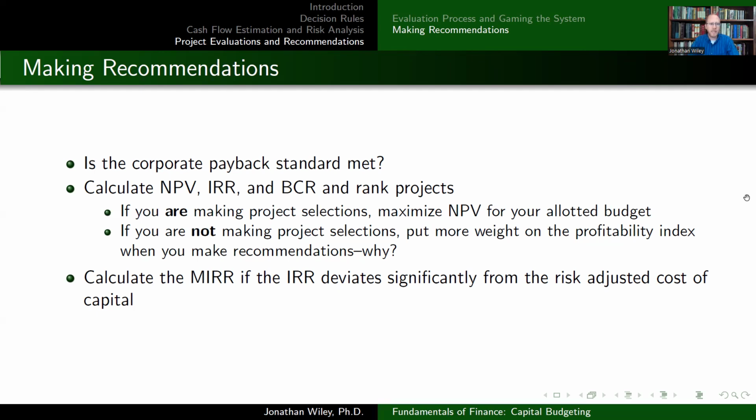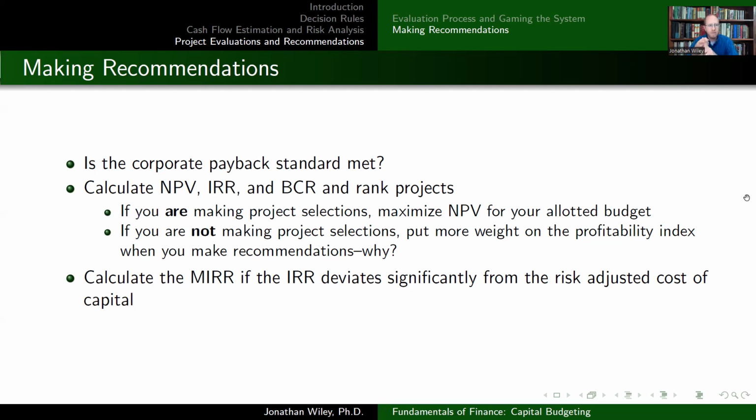One of the first things to ask is if there's a corporate standard for payback, is that being met? So in other words, if the company has a standard that they have to get the money back within a certain length of time, is the project achieving that? So that's the first thing to check. Do we get the money back fast enough? And if there's some kind of a criterion for that at the company level, let's make sure we're getting the money back fast enough. Well, if we assume that the project is getting the money back fast enough, then the question becomes, all right, how do we look at these other things?